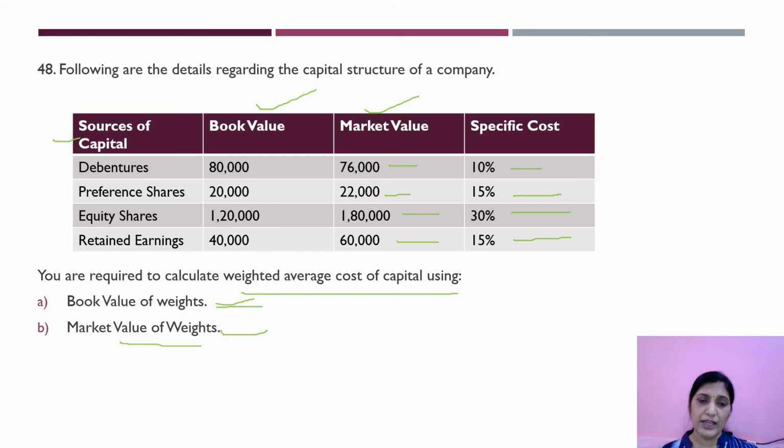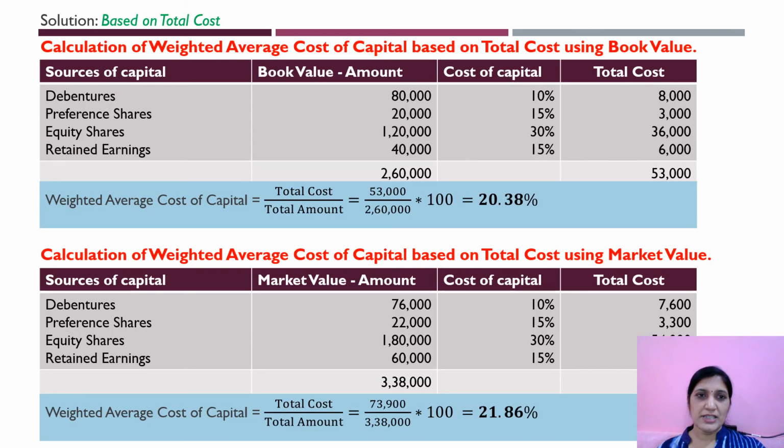Similarly, market value based on weights and based on total cost. Okay. Try this problem. Though the solution is here, this solution you can see in my PPT. But I want you to try and also do all the similar type of problems. Clear about this? So you can check out.